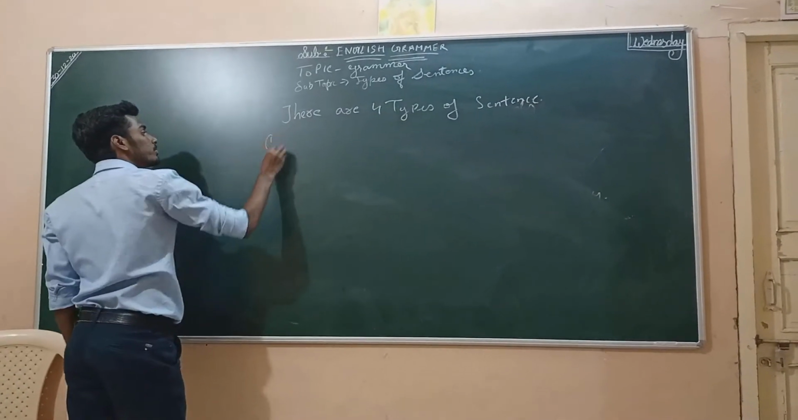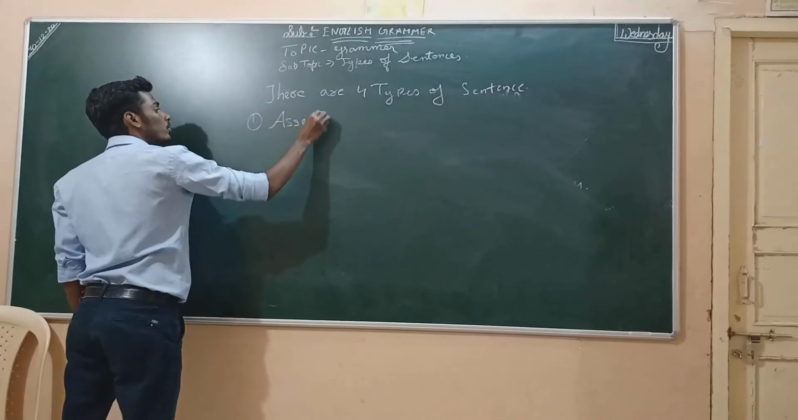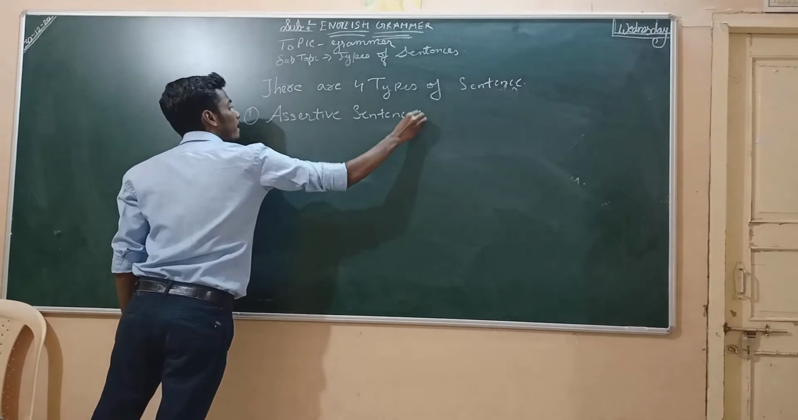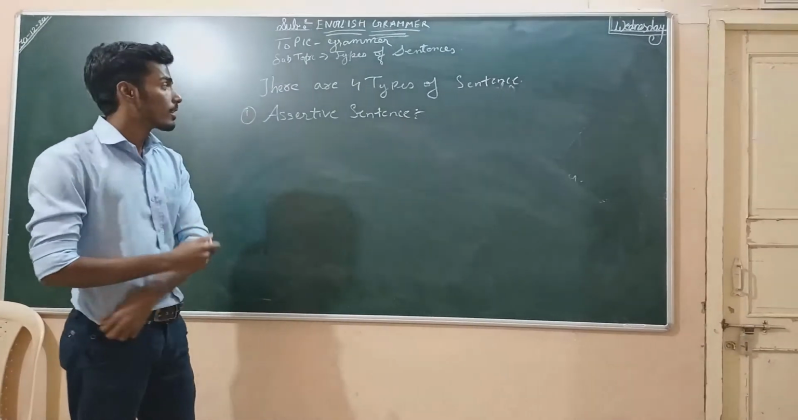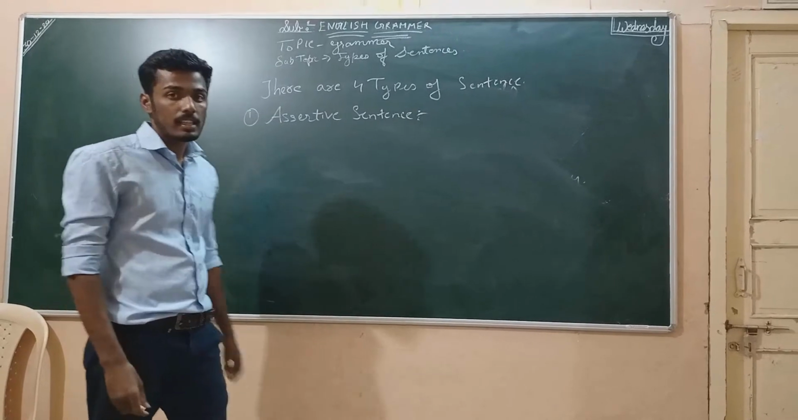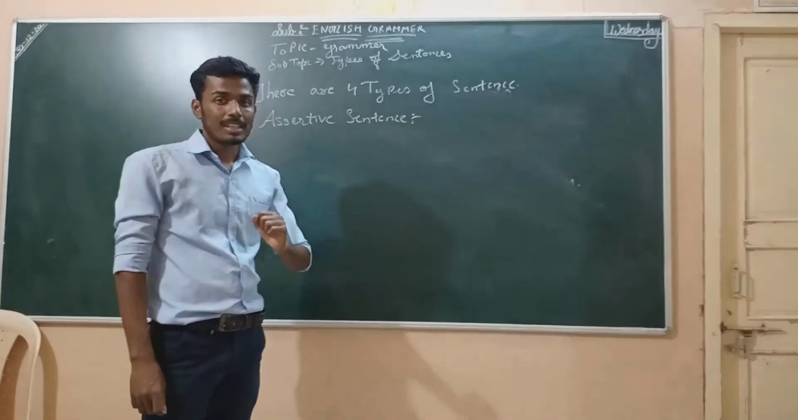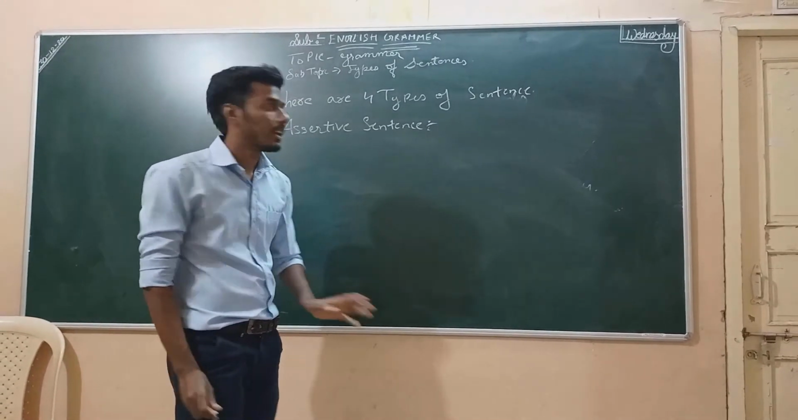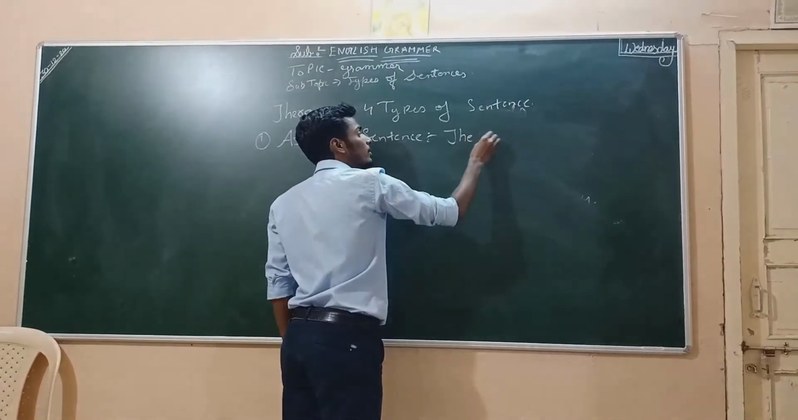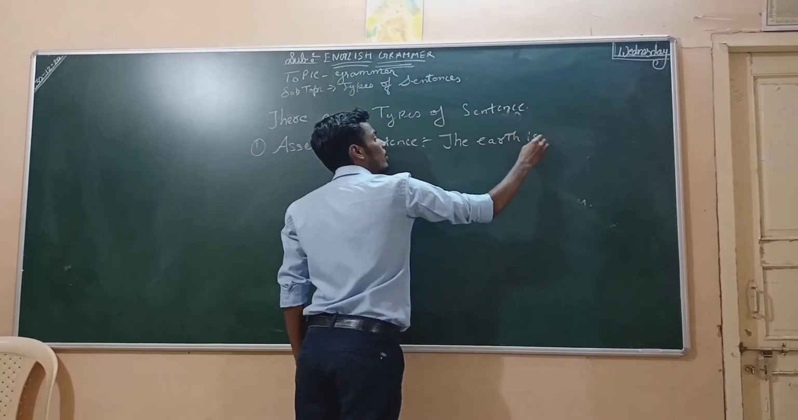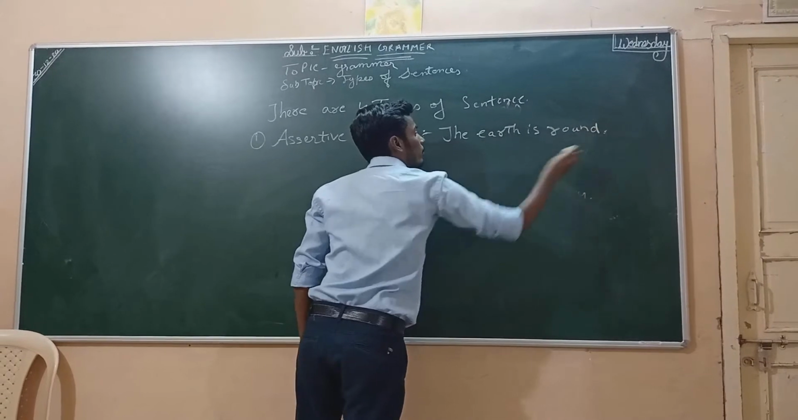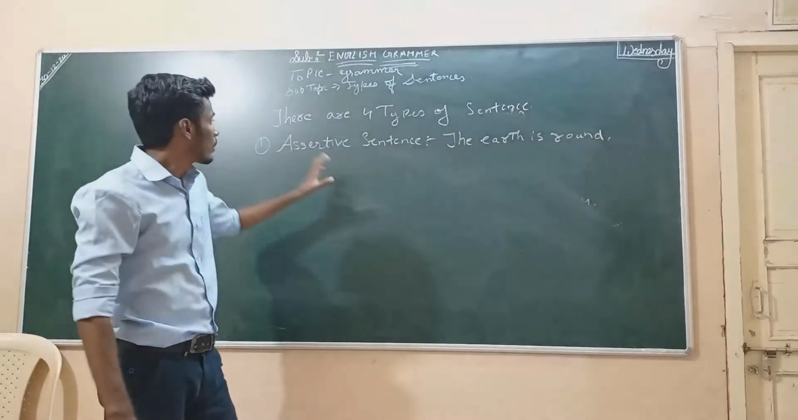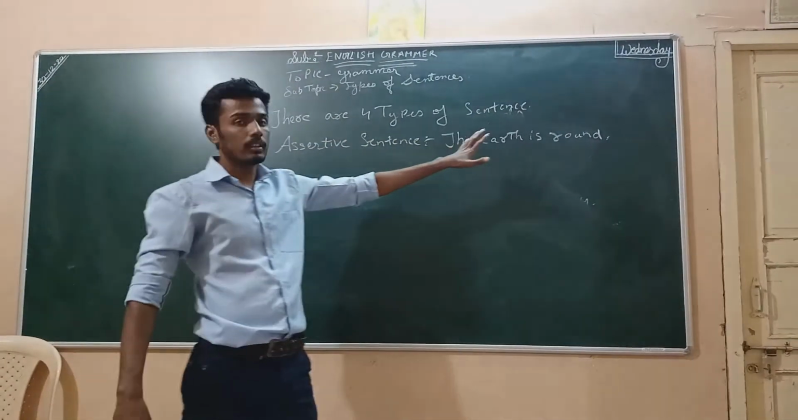First, assertive sentence. So what are assertive sentence? Assertive sentence are the sentence which tell you about something, which gives a statement. Means it is a sentence which tells you about something, that this is this, that is that. Like the earth is round. The earth is round. It is telling you, it is giving a statement.